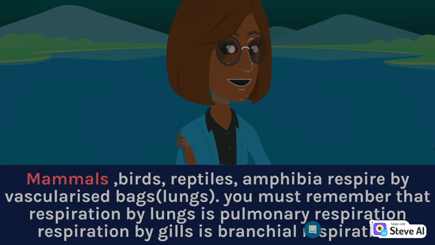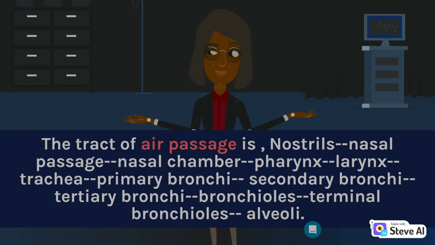You must remember that respiration by lungs is pulmonary respiration. Respiration by gills is branchial respiration. The tract of air passages: nostrils, nasal passage, nasal chamber, pharynx, larynx, trachea, primary bronchi, secondary bronchi, tertiary bronchi, bronchioles, terminal bronchioles, alveoli.